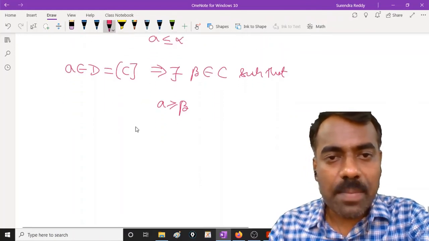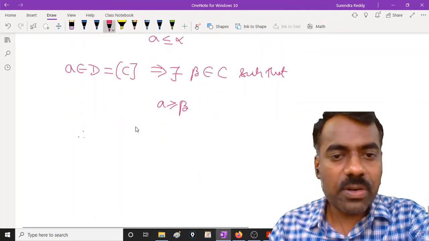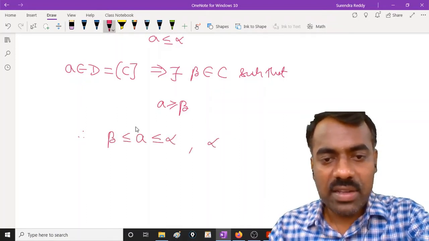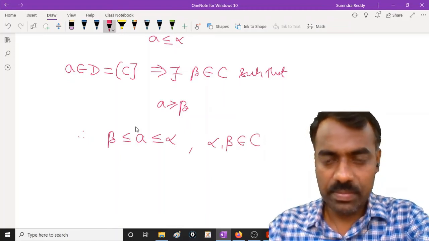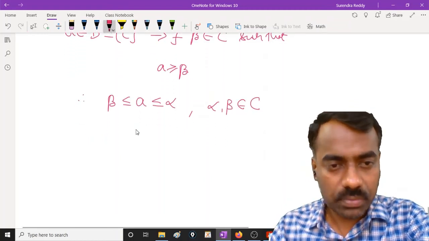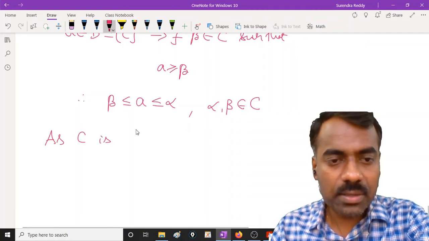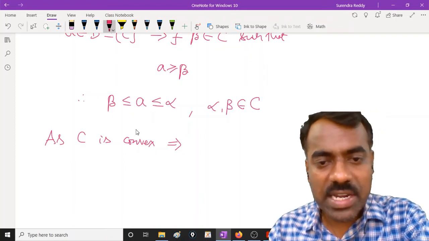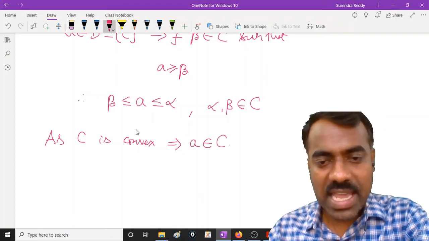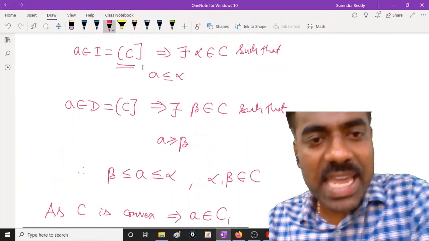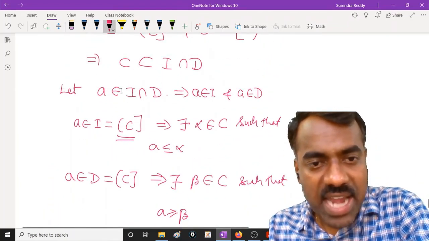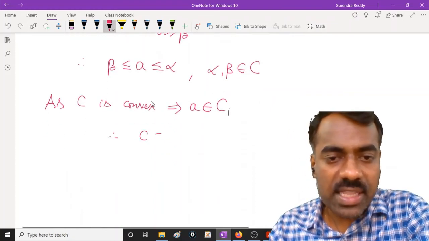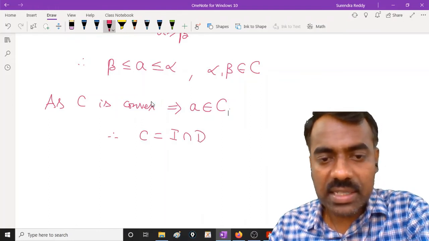Now if you combine these two, we get beta is less than or equal to A and A is less than or equal to alpha, where alpha and beta are in C. Now as C is convex, and you have two elements and an intermediate element between them, you get that A is in C. So we started with A in I intersection D and proved that A is in C. Therefore C is nothing but I intersection D.